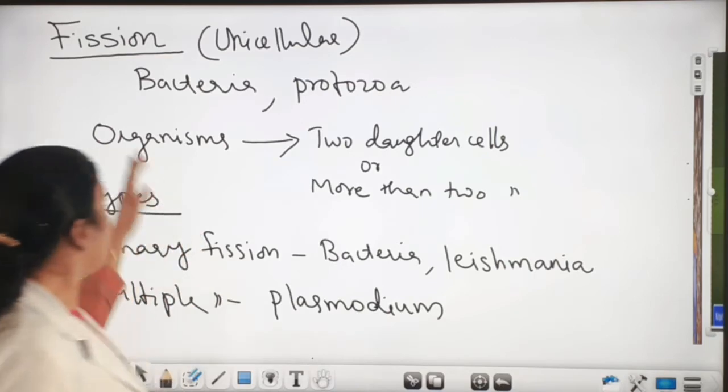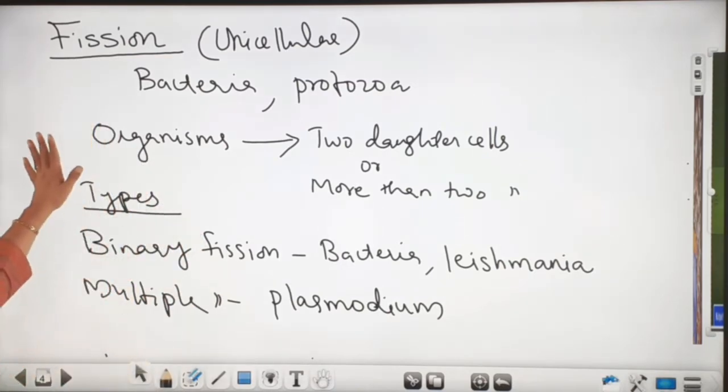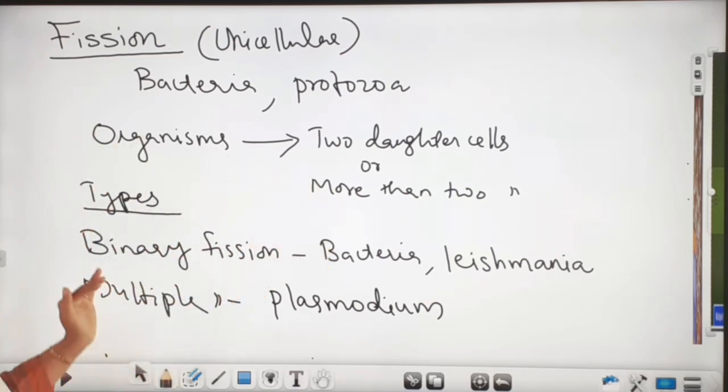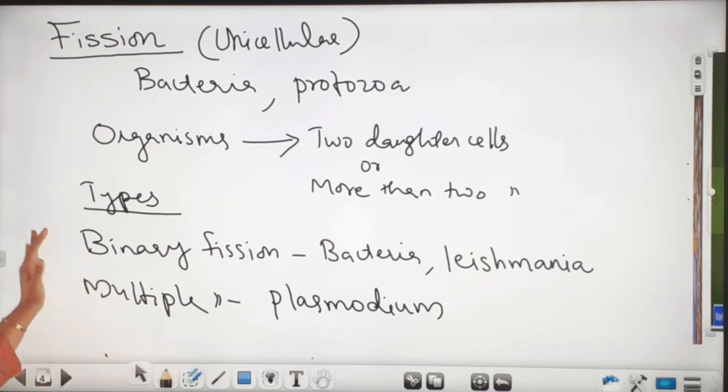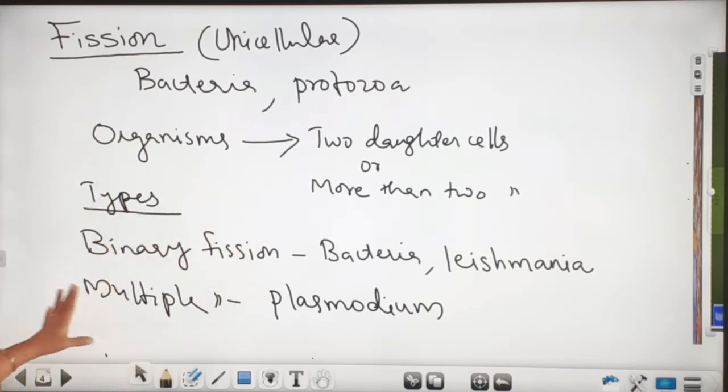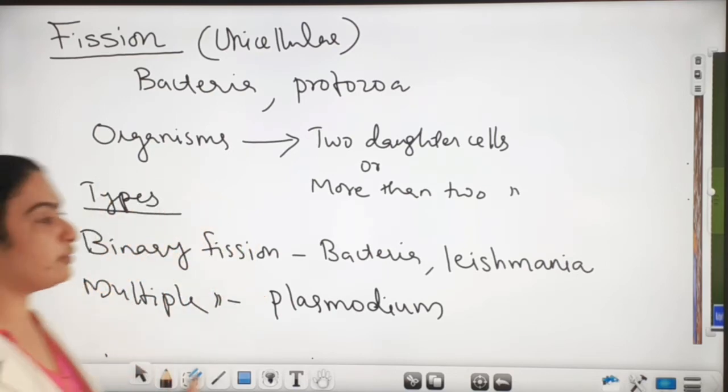Now we can see the fission. So fission is the process of asexual reproduction. Here the organism divides to form two daughter cells or more than two daughter cells. If two daughter cells are produced by fission, that is binary fission, and if more than two daughter cells are produced by fission, it is multiple fission. Is it clear about fission?